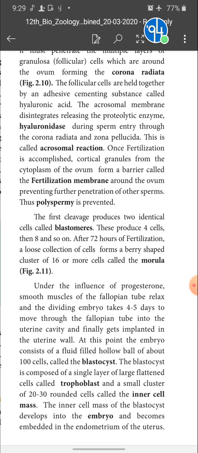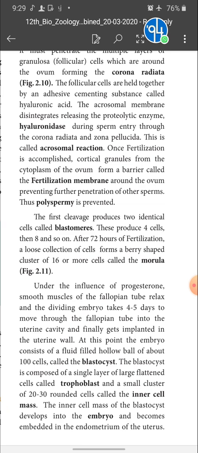In the fallopian tube, the single-celled zygote starts dividing: 2, 4, 8, 16, like that, and forms a group of cells called the morula. So the size will increase. To accommodate this size inside the fallopian tube, the fallopian tube should be dilated.